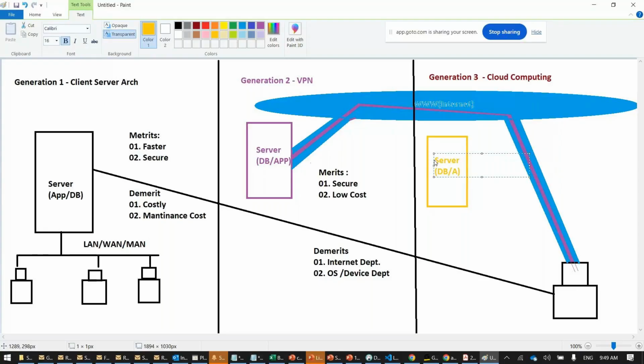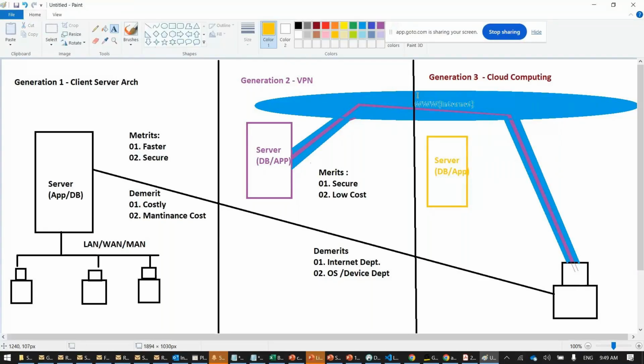This guy is sitting in Ameerpet. How can he access it? Number one, drag a wire from High-Tech City to Ameerpet. Not possible. Second, use a VPN. Develop VPN software, connect with a virtual private network. The problem is that it's device dependent. I have to give the device. Now we want any device to connect. So in front of this server there will be one more server called the cloud server.